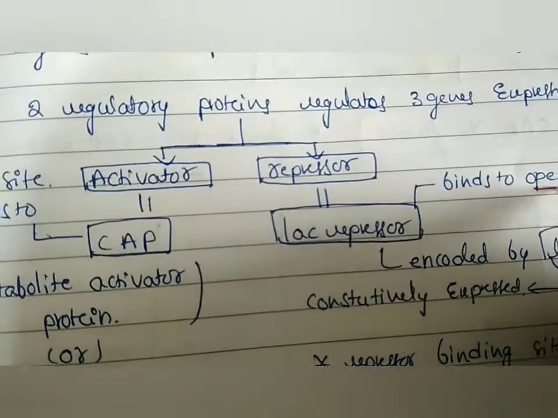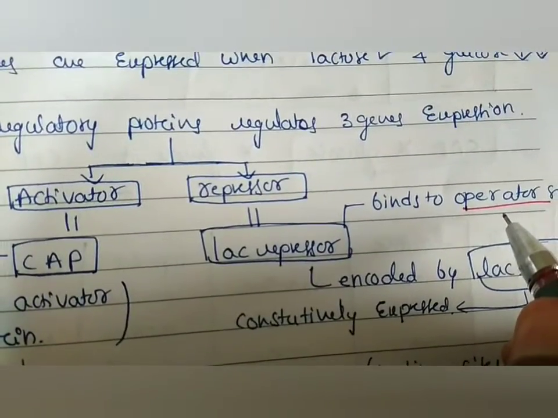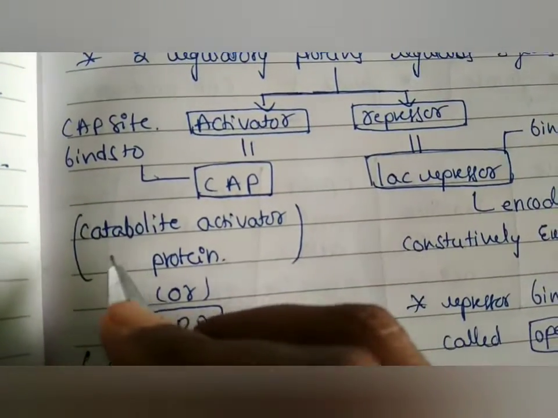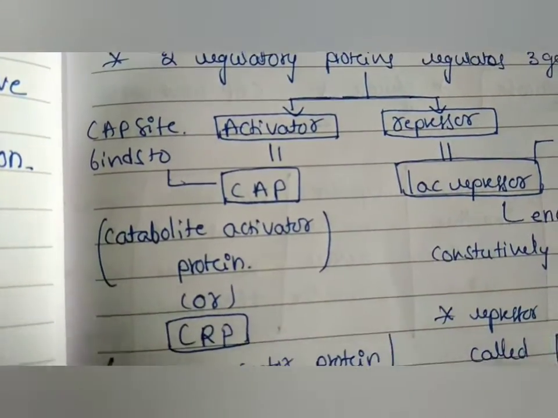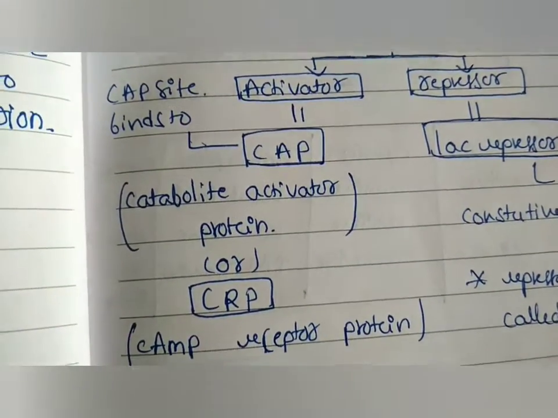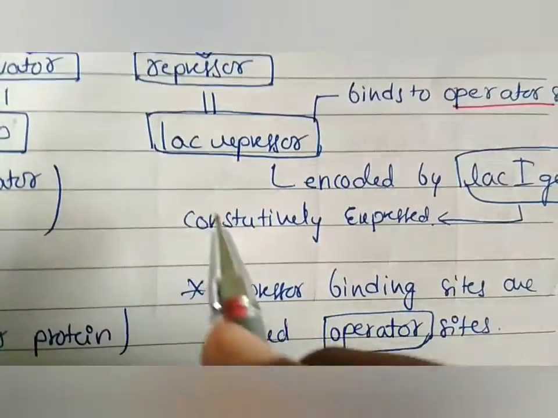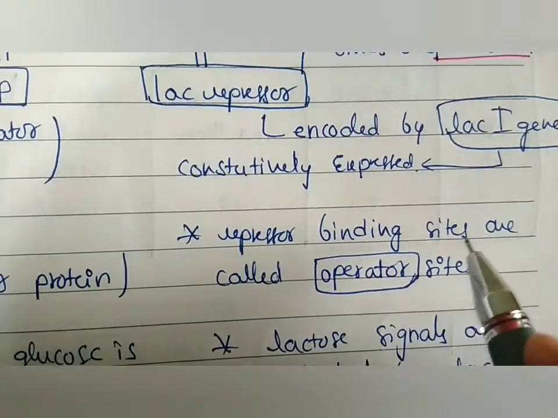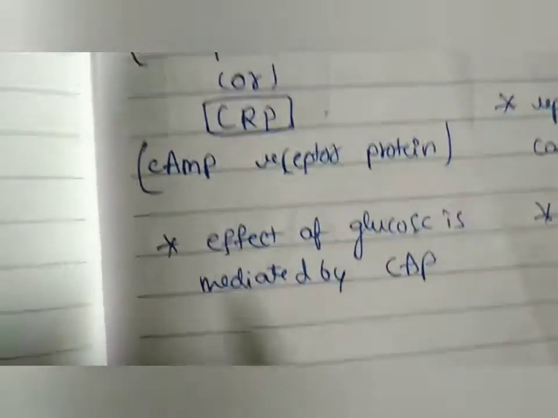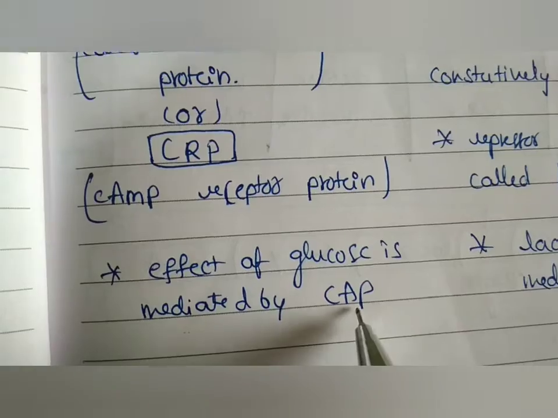It binds to the operator site. Any repressor binding site is called operator site. That is present near to the promoter site. Here CAP is a catabolite activator protein, also called CRP. And next, coming to the lac repressor, repressor binding sites are called operator sites, as we just discussed. And next, the effect of glucose is mediated by the CAP.